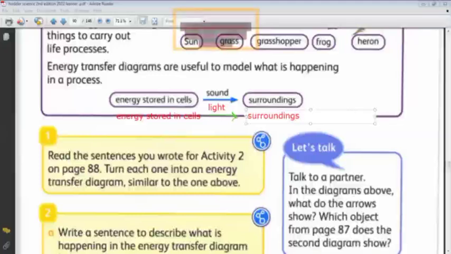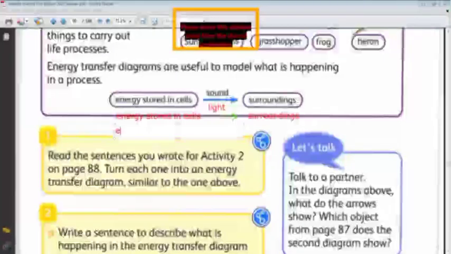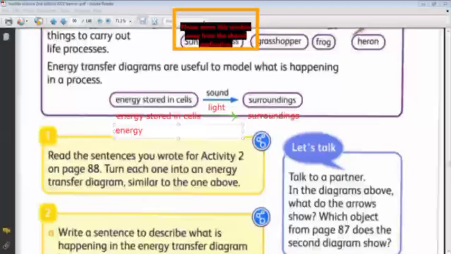What happens in the case of the boy and the car? The energy stored in food. Okay, we can say food or we can say the boy's body. The energy stored in the child or in the boy's body